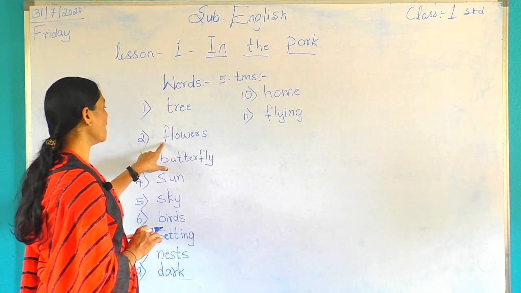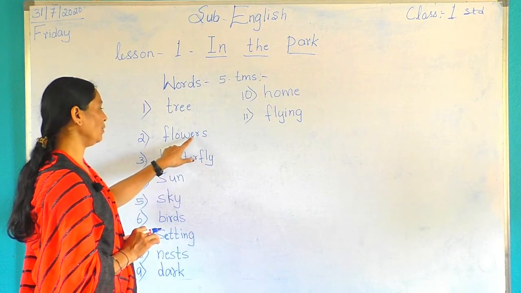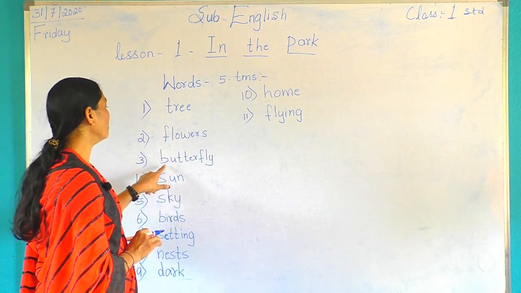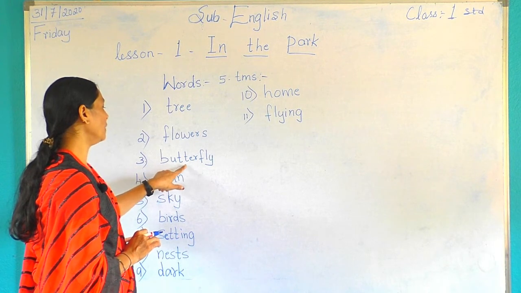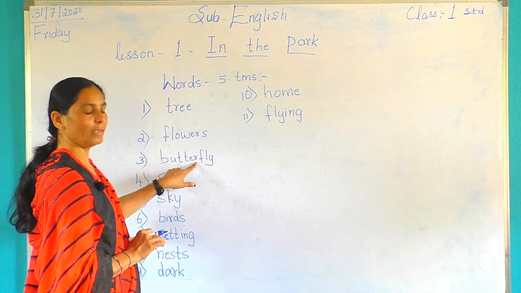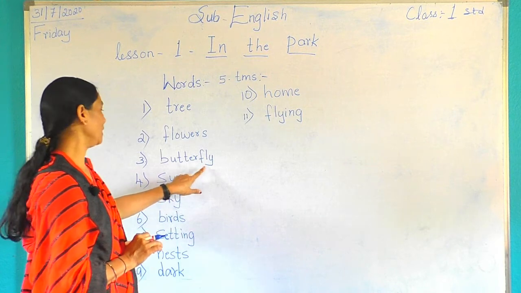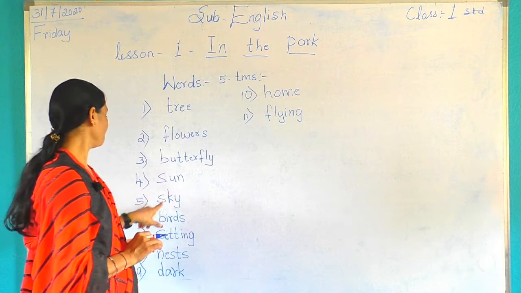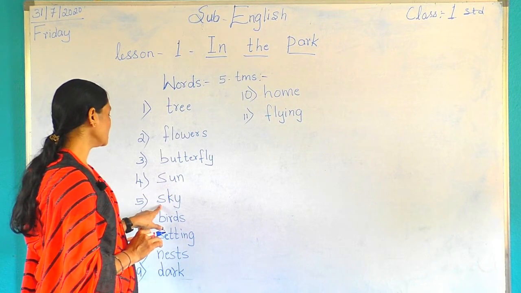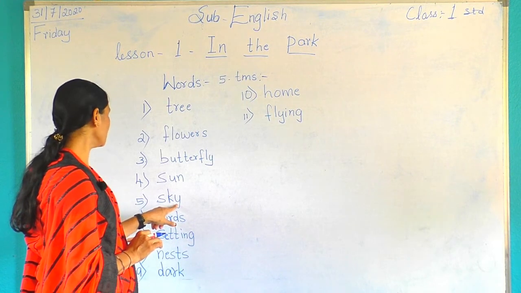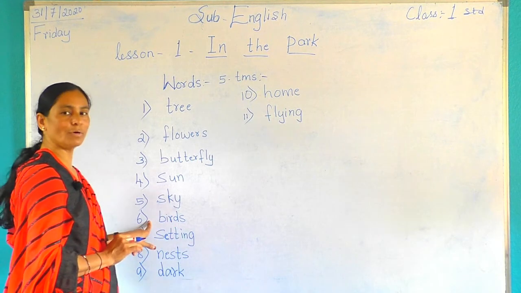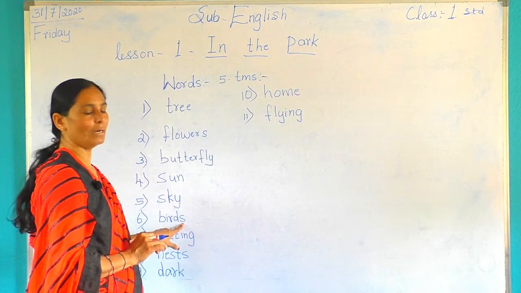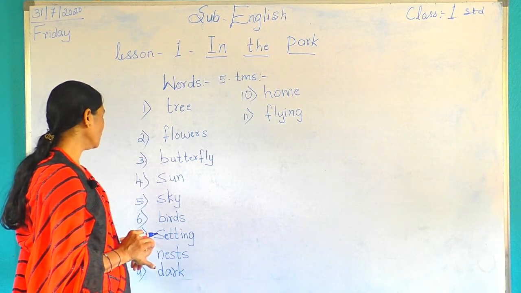Second word is flowers, F-L-O-W-E-R-S, flowers. Third word, butterfly, B-U-T-T-E-R-F-L-Y, butterfly. Fourth word, S-U-N, sun. Fifth word, S-K-Y, sky. Sixth word, B-I-R-D-S, birds.